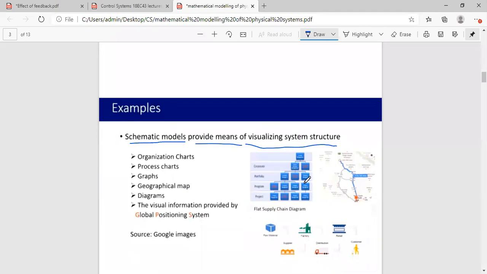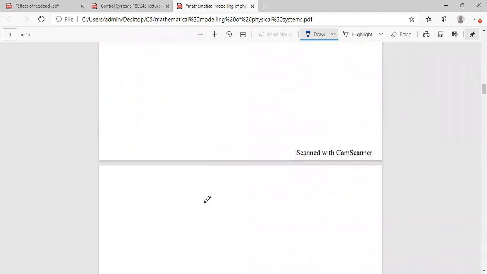Okay, when you visualize earth, the different places, when you target source to destination, when you move, you draw the lines and indicate, okay, this is the place where I want to go. Move towards left, move towards right, like that. So you are indicating by means of lines, diagrams. So the best example is the geographical map or your Google map, even graphs. Fine. So these are all the schematic models.